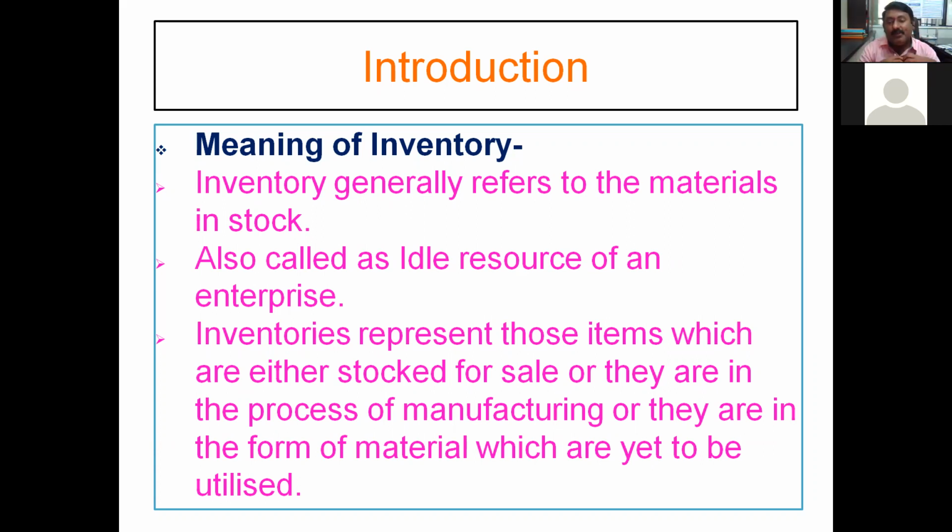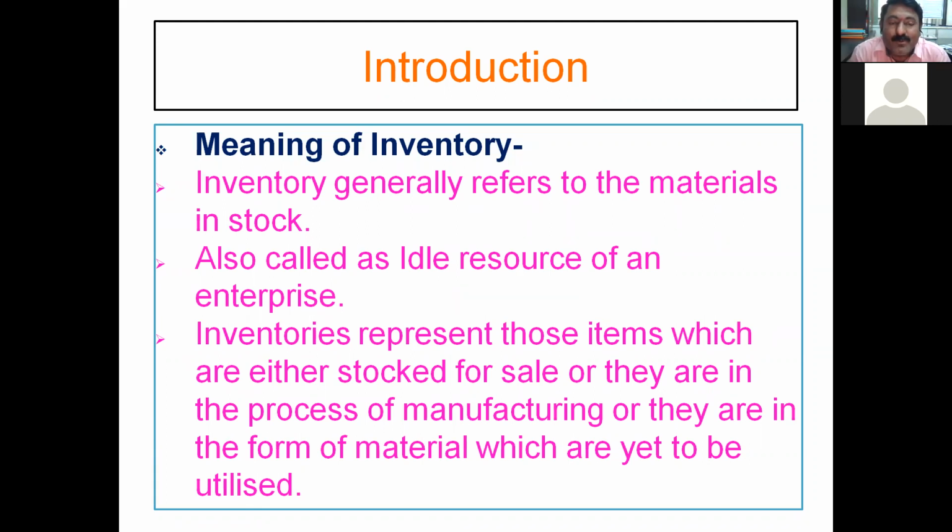Inventory represents those items which are either stocked for sale, or they are in the process of manufacturing, or they are in the form of material which is yet to be utilized. I have already highlighted the three categories. Materials yet to be utilized, friends, is nothing but the raw material.